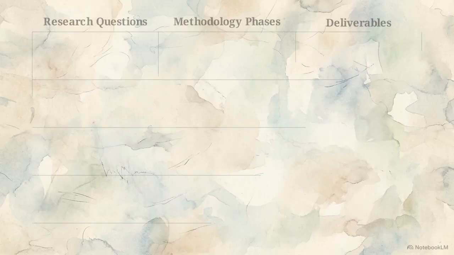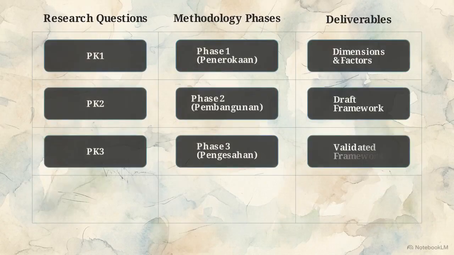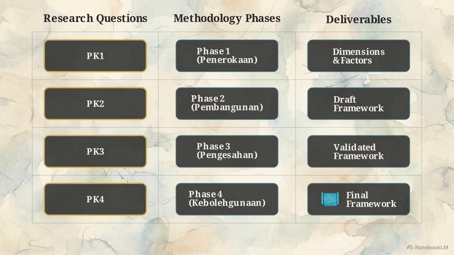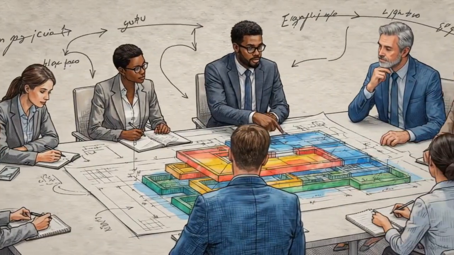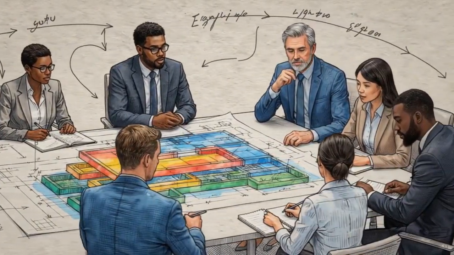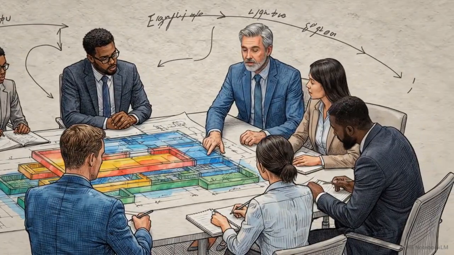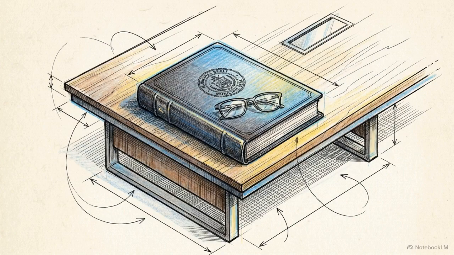This alignment matrix reveals absolute traceability. 4 continuous lines connect initial questions to final deliverables. Phase 1 provides framework dimensions. Phase 2 synthesizes the draft. Phase 3 confirms structural validity, and Phase 4 confirms practical utility. This incredible level of methodological rigor successfully anchors subjective organizational experience into a stable, highly functional architectural blueprint for the future. By processing interpretivist data through a 4-phase pragmatic pipeline, the resulting framework is methodologically vetted and ready for operational deployment.